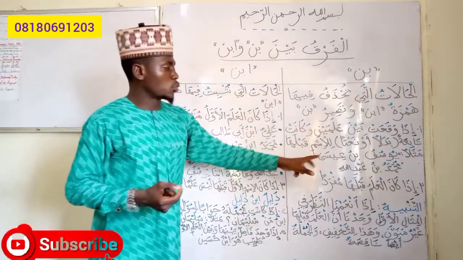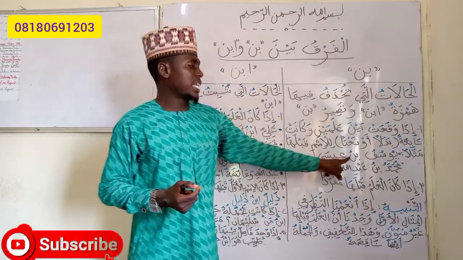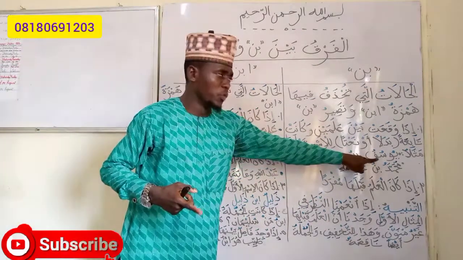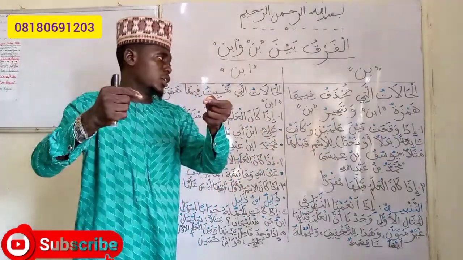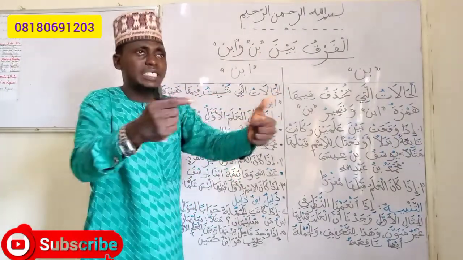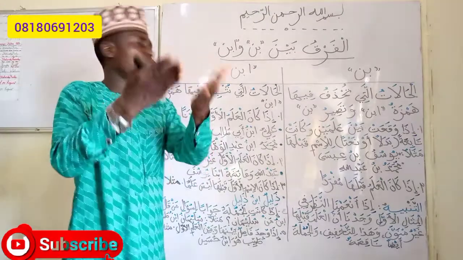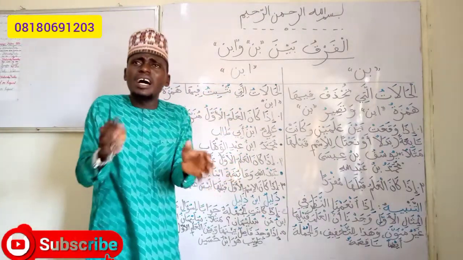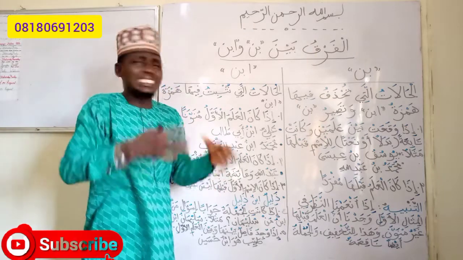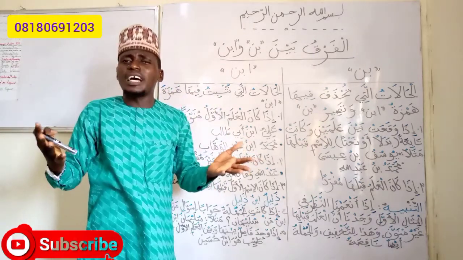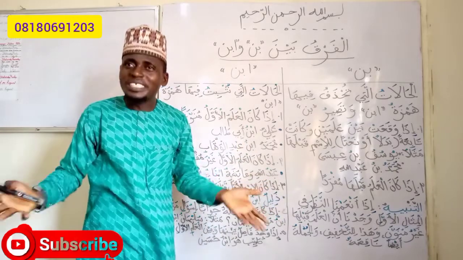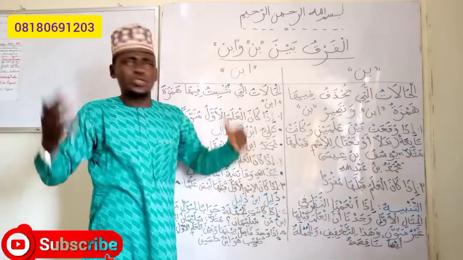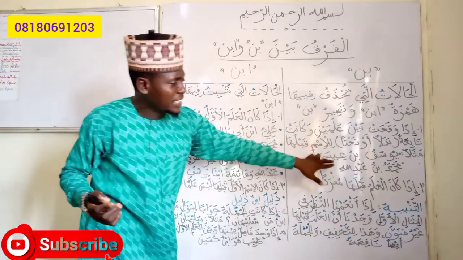For example, Yusuf ibn Isa. Since Ibn here is buttressing the first name, which is Yusuf, it is giving more meaning to Yusuf. Yusuf ibn Isa. What we are saying is Yusuf, the son of Isa. So we have not actually given detail regarding that statement. What happened to him? What is actually happening to Yusuf ibn Isa? It means that statement is incomplete.